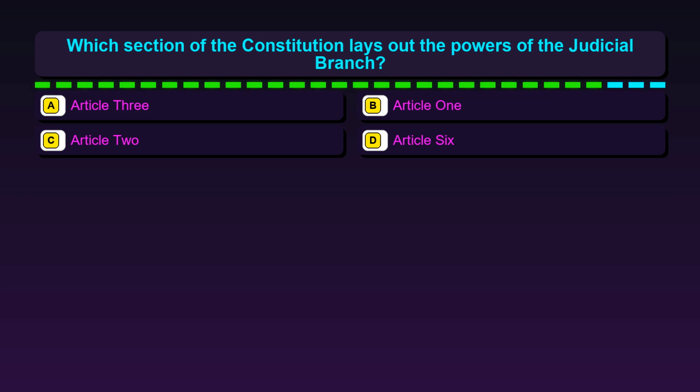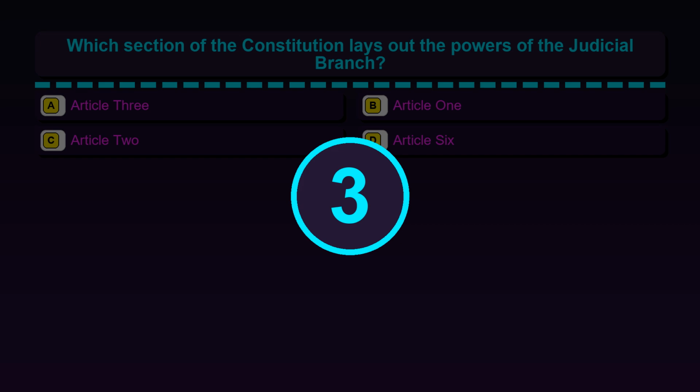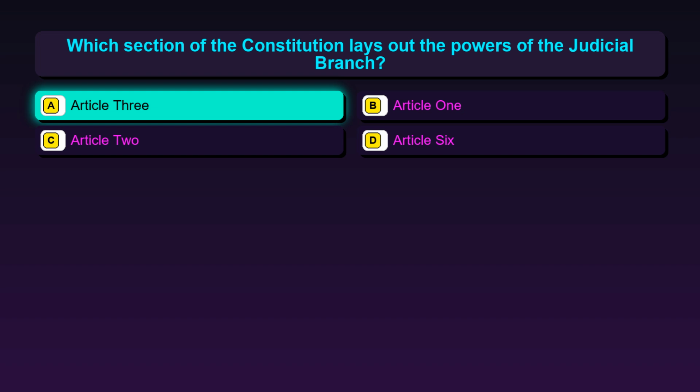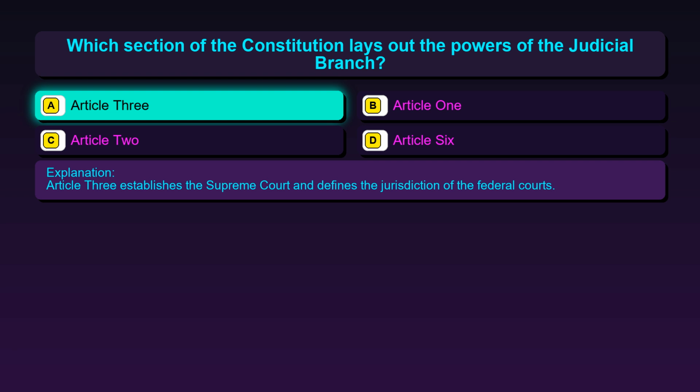Question 103. Which section of the Constitution lays out the powers of the judicial branch? Option A, Article 3. Option B, Article 1. Option C, Article 2. Option D, Article 6. The correct answer is option A, Article 3. Article 3 establishes the Supreme Court and defines the jurisdiction of the federal courts.